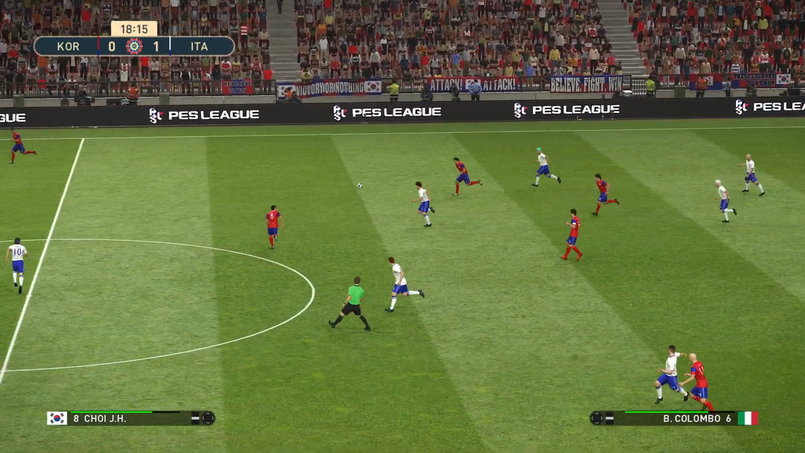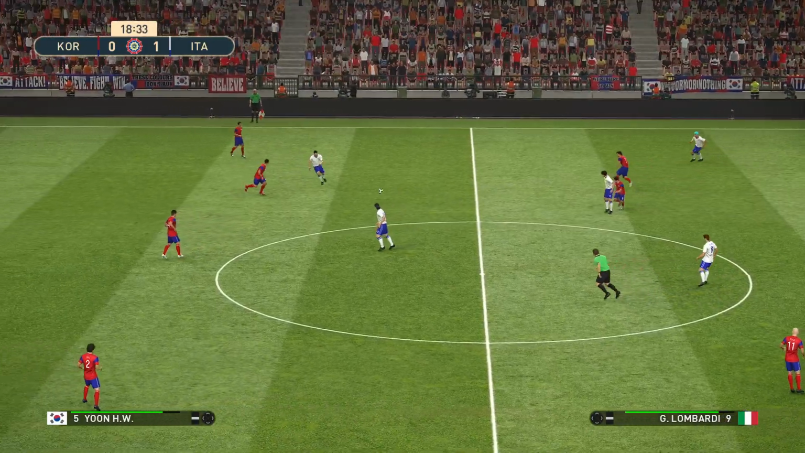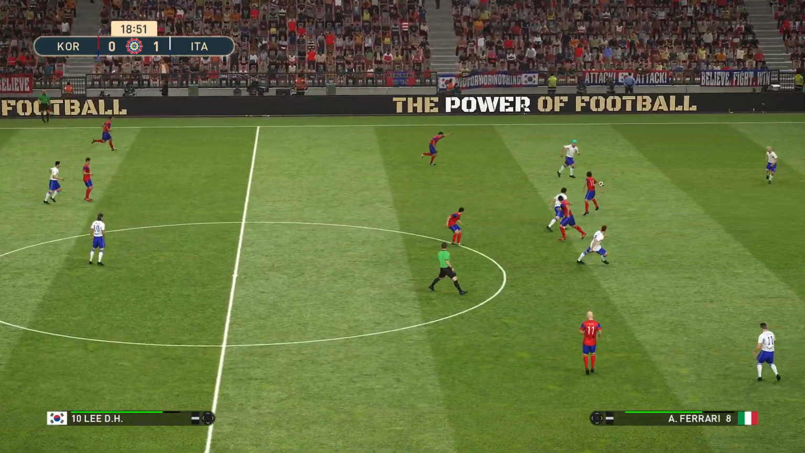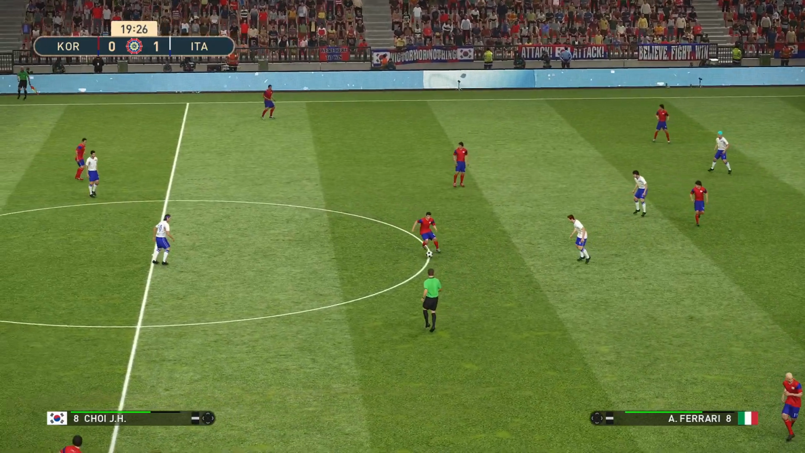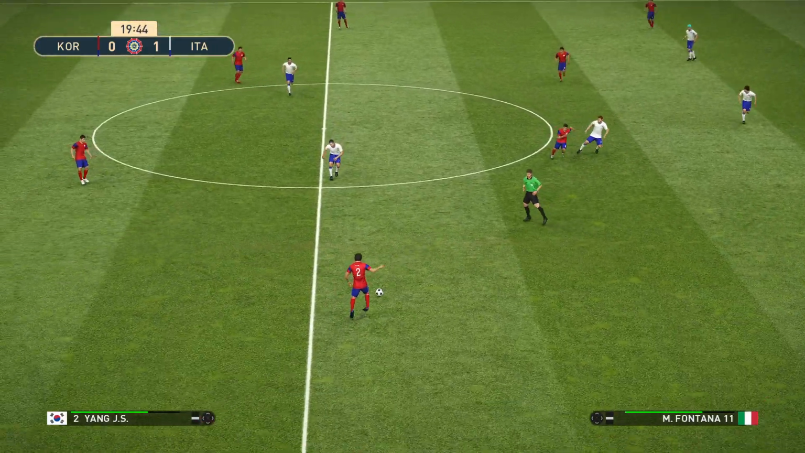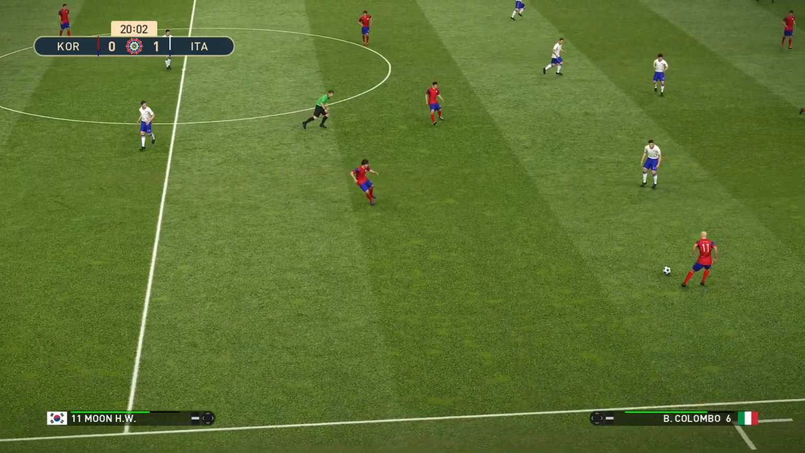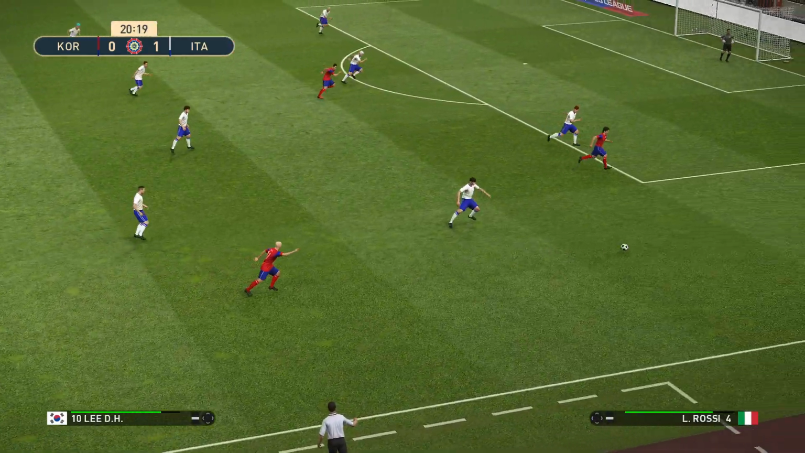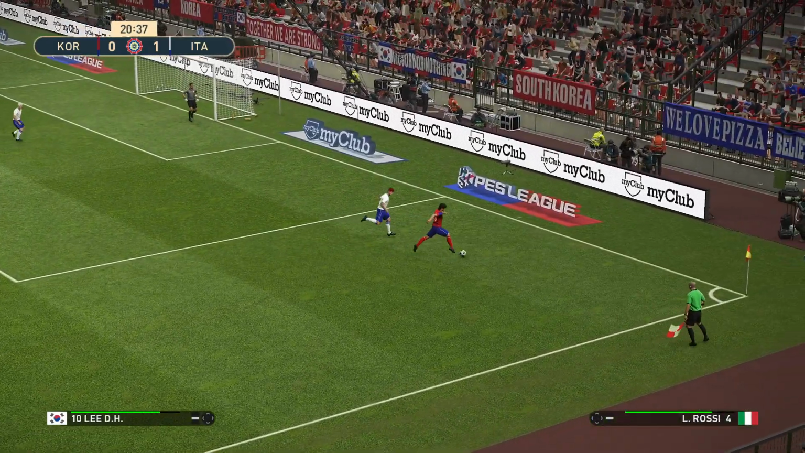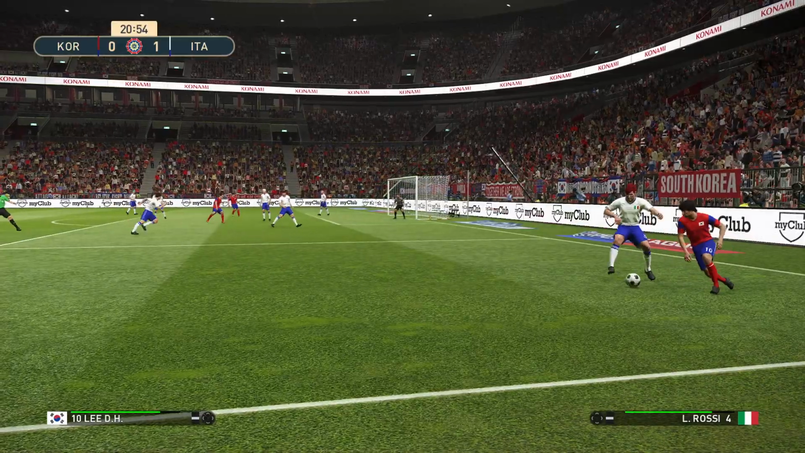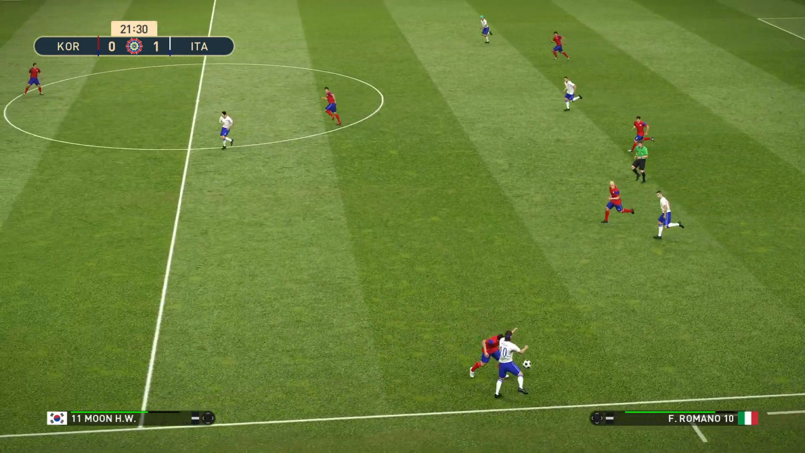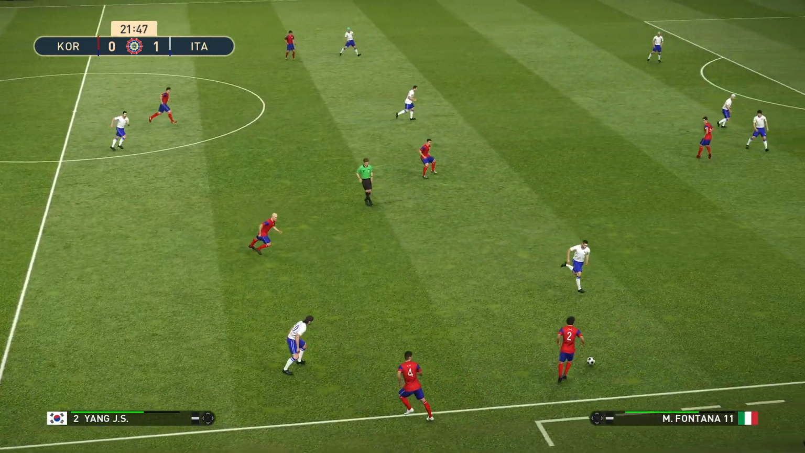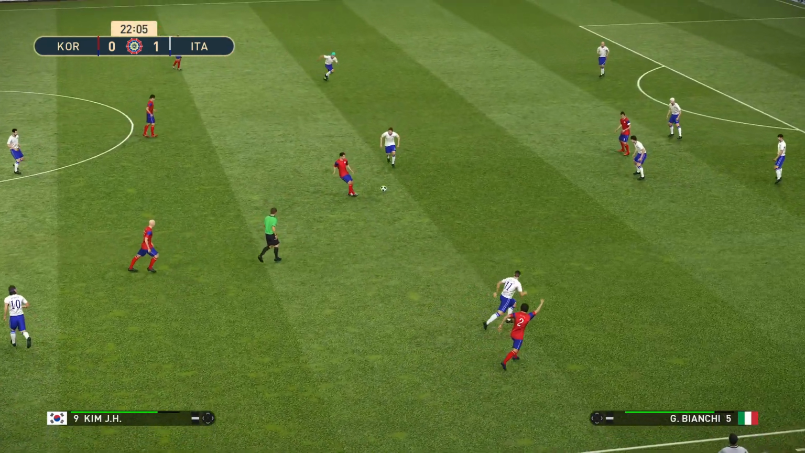We get it out. Colombo got to it. South Korea come forward. It's Kim. Lays it back to Choi. Yang. Moon. Now here's Lee. Rossi with the challenge, and Rossi clears it up. South Korea have it again.